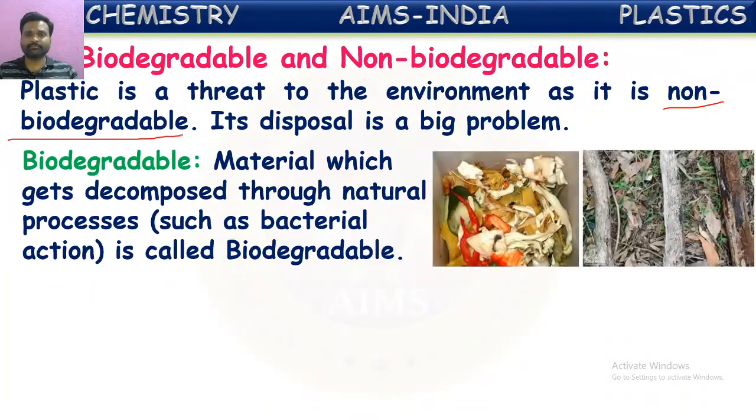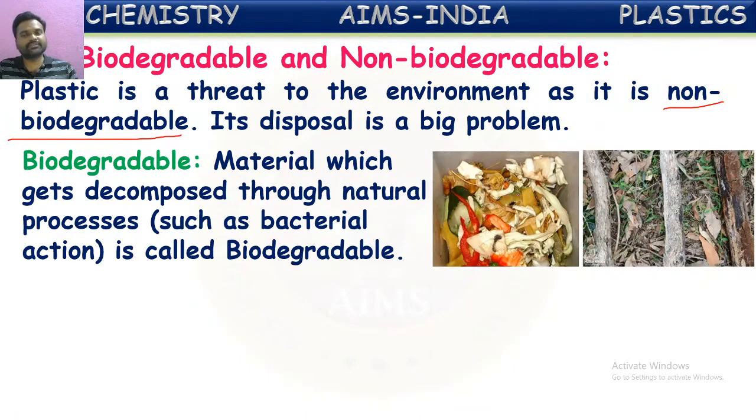Here we can see examples: some food waste material, wood, and leaves all will be decomposed naturally in nature. By natural action, they'll be decomposed and mix with the soil. Such materials which decompose themselves by natural processes are called biodegradable substances. The peels of vegetables and waste food items, if you throw them, after a few days they will decompose themselves. So these come under biodegradable substances.